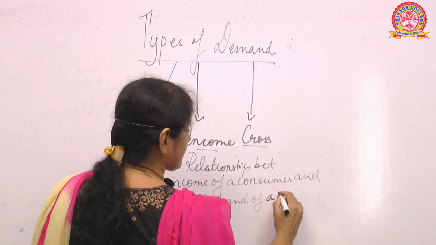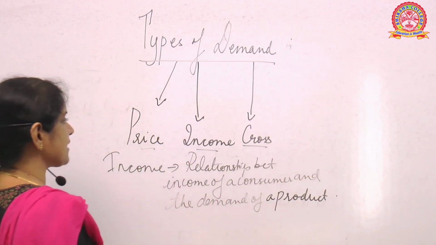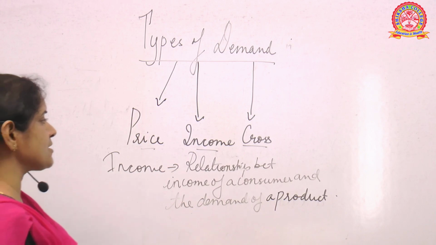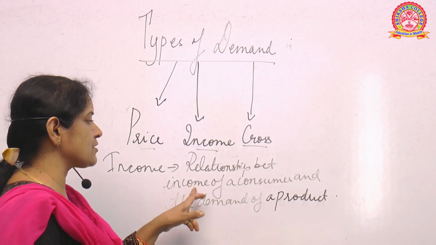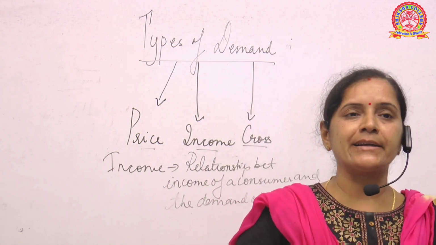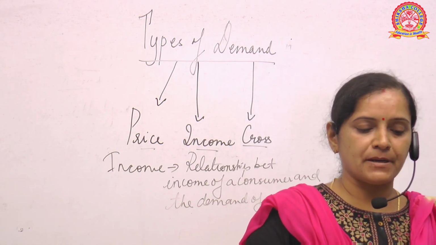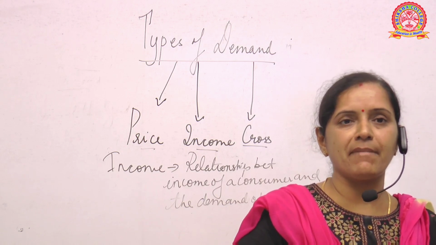Demand of a product. Is it clear? So here what we are studying, we are actually trying to understand the relationship between the income of a consumer and demand for a product. Now, it is quite clear that whenever the income is more, the purchase power will be more, so demand will also be more.